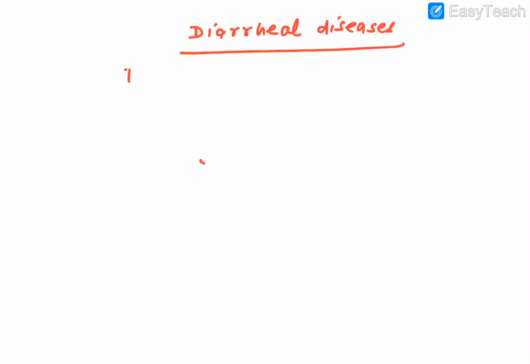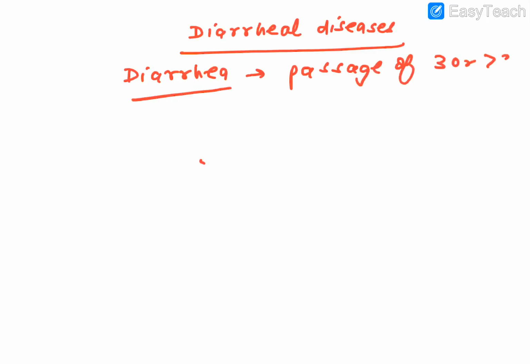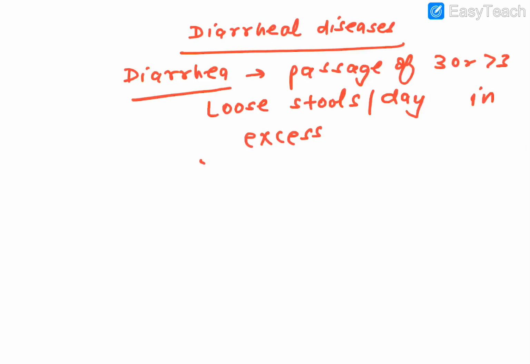Firstly, we'll talk about the definition. What is diarrhea? Diarrhea is basically the passage of 3 or more loose stools per day, obviously in excess of the normal habits of that particular person. That is what is termed as diarrhea.